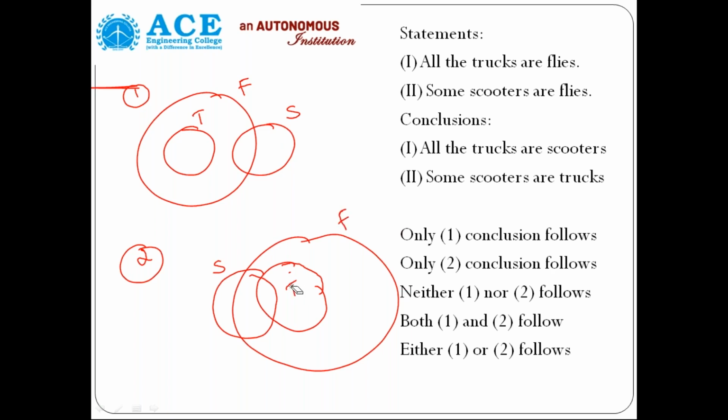Now let's see these two possible diagrams. Either this one or this one is possible for the given statements. Now, all trucks are scooters. No. "Some scooters are trucks" is correct only in the second diagram, whereas in the first diagram scooters and trucks are not connected. So both are wrong, neither one nor two. We should draw all possible diagrams and check whether the conclusion is correct in all situations or not. My second conclusion is correct only in the second diagram, not in the first one, so it's neither one nor two.